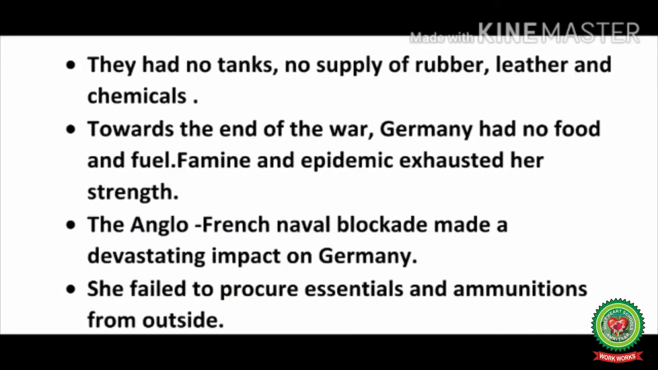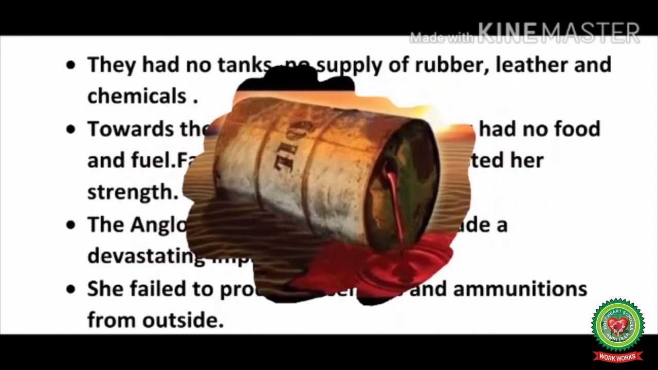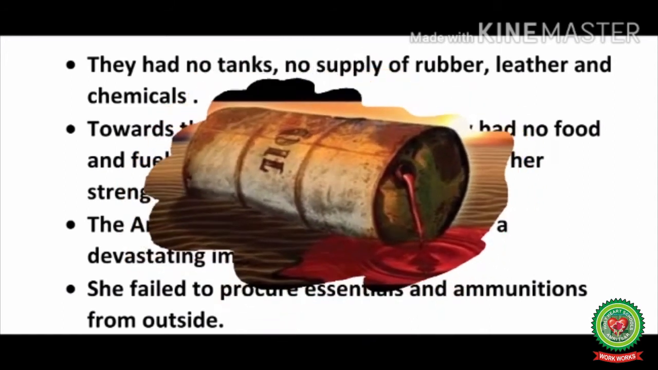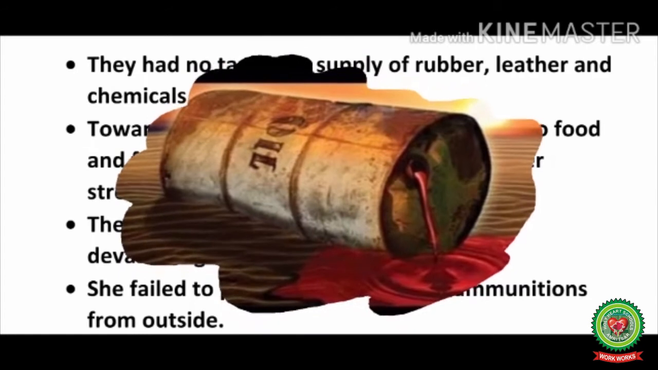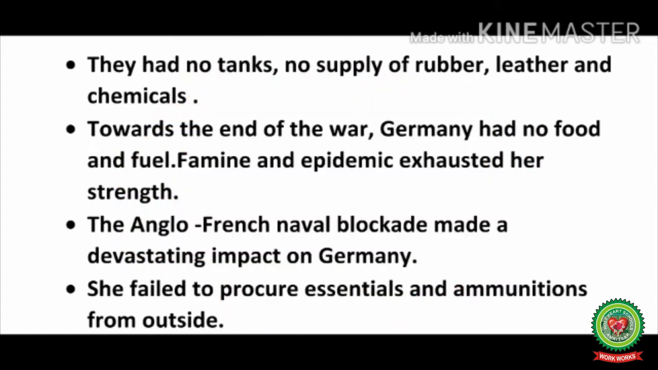They had no tanks, no supply of rubber, leather, and chemicals. Towards the end of the war, Germany had no food and fuel. Famine and epidemic exhausted her strength. The Anglo-French naval blockade made a devastating impact on Germany. She failed to procure essentials and ammunition from outside. Germany was without resources. No industry was there.